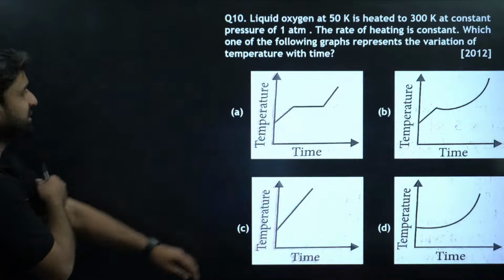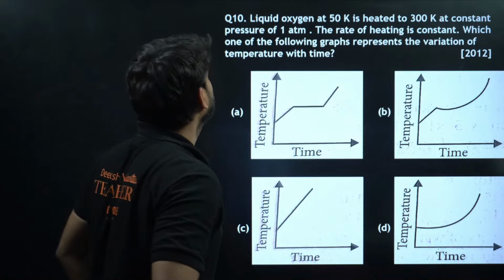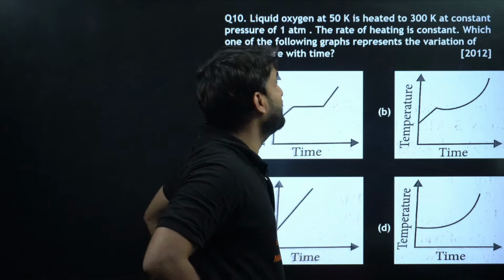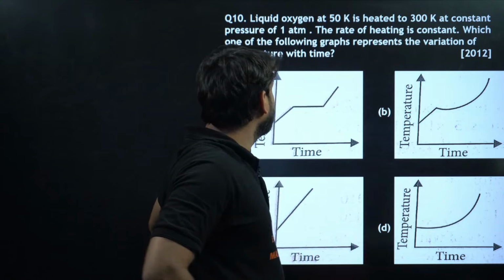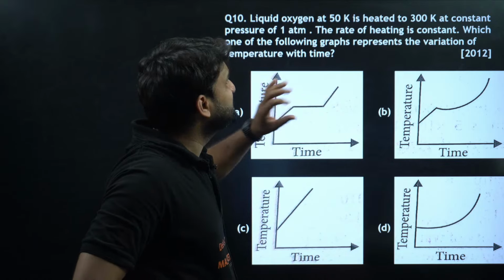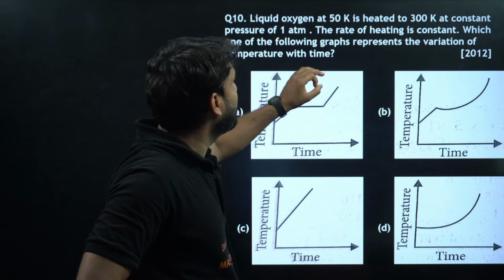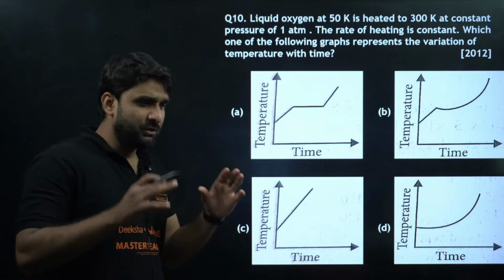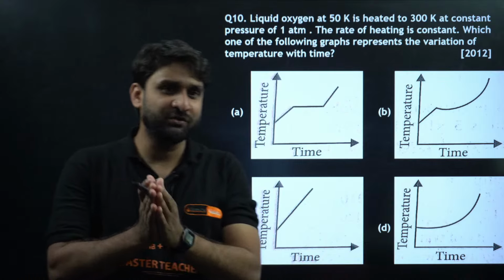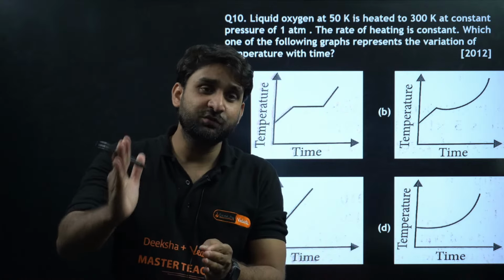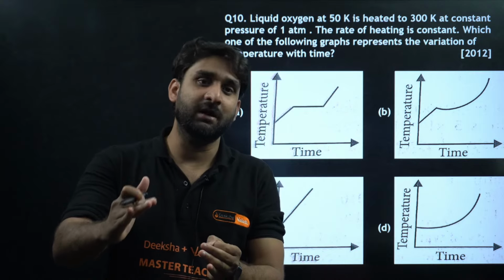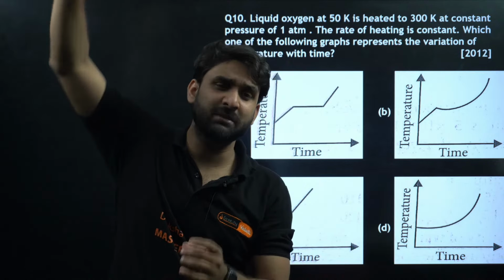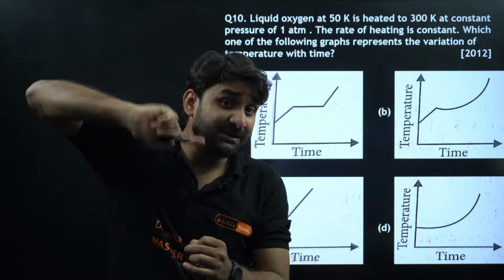Moving to next question, question number 10. Liquid oxygen at 50 Kelvin is heated to 300 Kelvin at constant pressure of 1 atm, and the rate of heating is constant. Which of the following graphs represents the variation of temperature with time? Here there is liquid oxygen, initially at 50 Kelvin. Now that liquid oxygen is heated up to 300 Kelvin, means we are directly increasing the temperature.